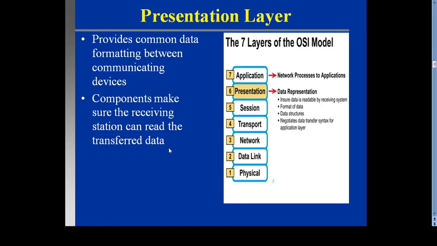Then second is the presentation layer. It provides common data formatting between the communicating devices. It is the topmost second layer. This component makes sure the receiving station can read and transfer the data. So the presentation layer ensures the data is readable by the receiving system. The format of the data can be represented by the presentation layer, data structure, negotiate data transfer syntax for the application. All these functions are performed by the presentation layer.